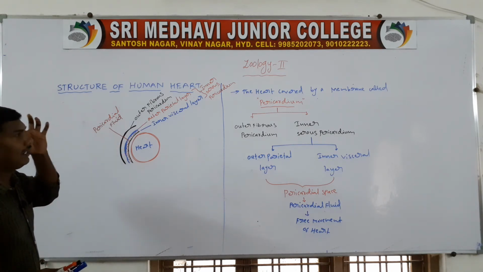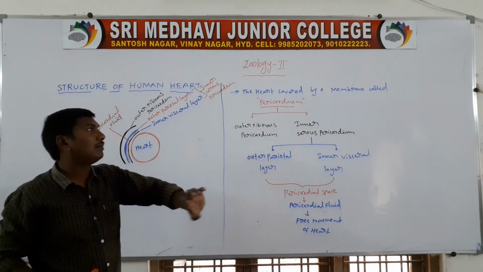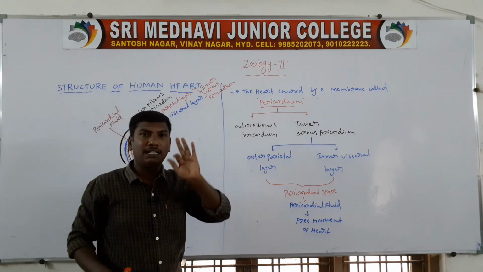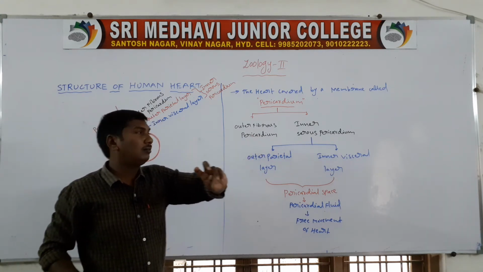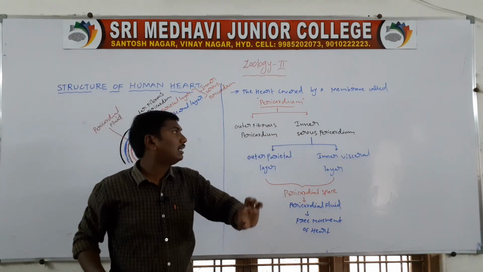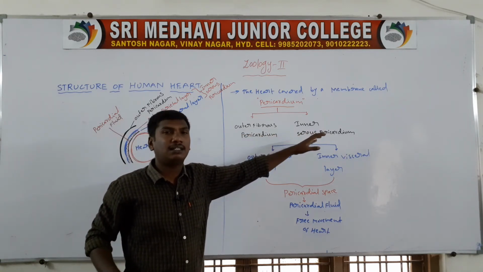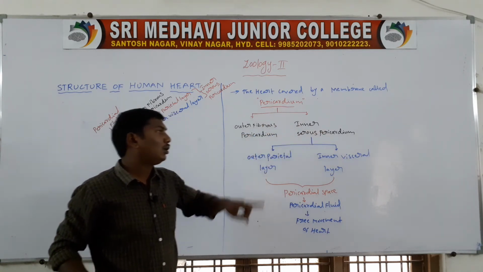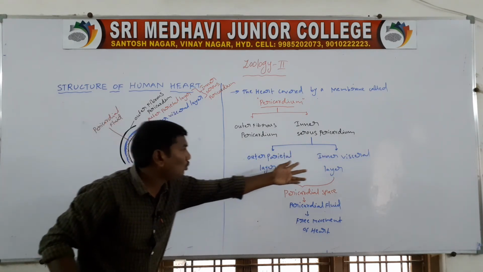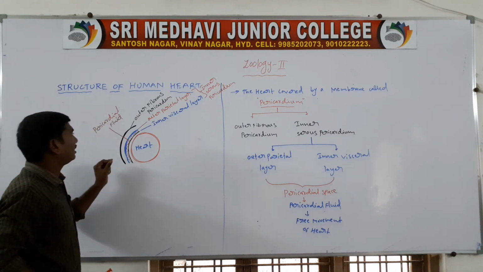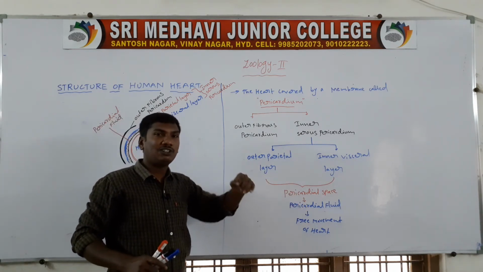So that is the pericardium. The heart is covered by a membrane, and that membrane is called the pericardium. The pericardium has two layers: the outer fibrous pericardium and the inner serous pericardium. The serous pericardium is divided into two layers, the outer parietal layer and the inner visceral layer. Between these two layers there is a space, called the pericardial space, and that space is filled with a fluid.